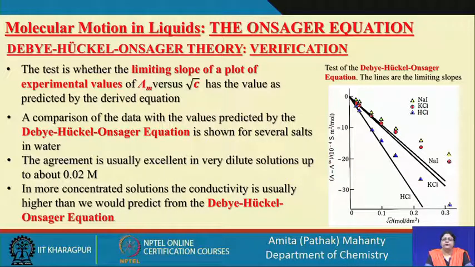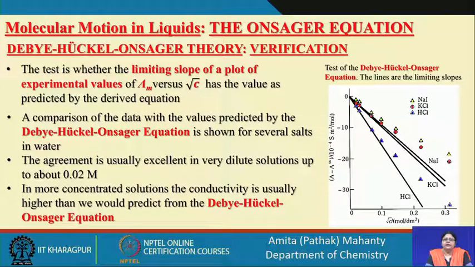So, we are trying to model the equation in terms of what we usually observe for a particular type of electrolyte in a solvent system. Here we have a comparison of the values predicted by the Debye-Huckel equation